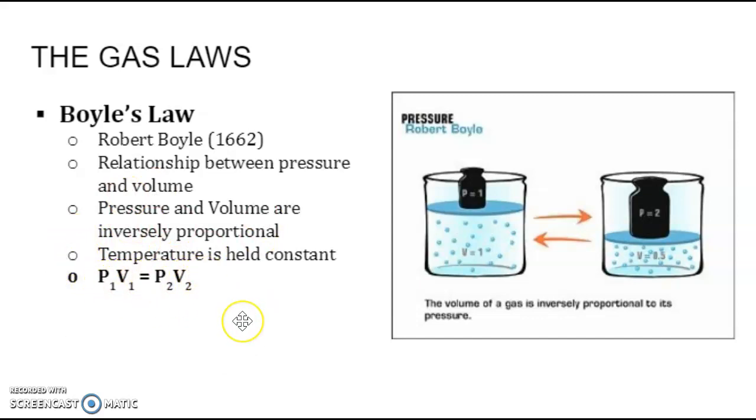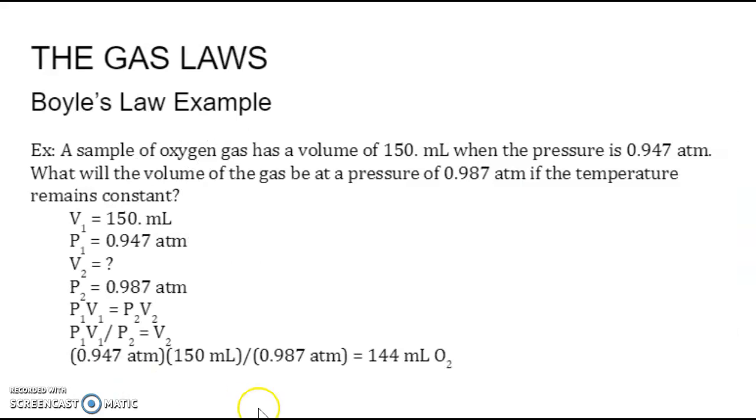P1V1 equals P2V2. P1 and V1 would be the first set of pressure and volume conditions. P2 and V2 would be the second. You'll always be given 3 and then asked to find the one that's missing. So here's an example using Boyle's law.